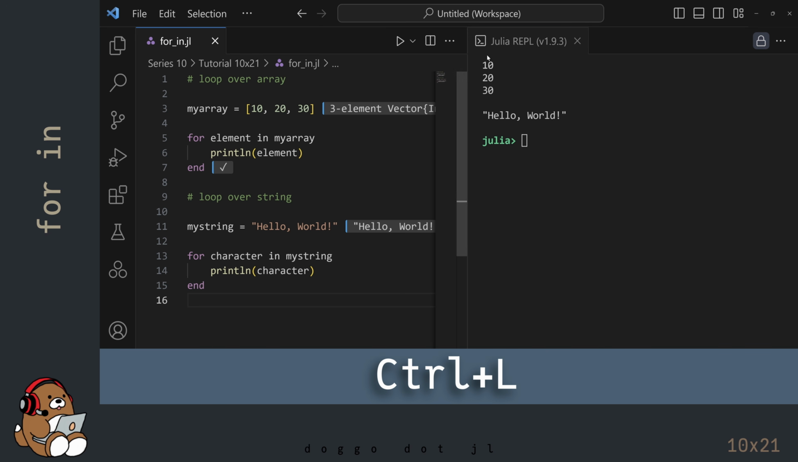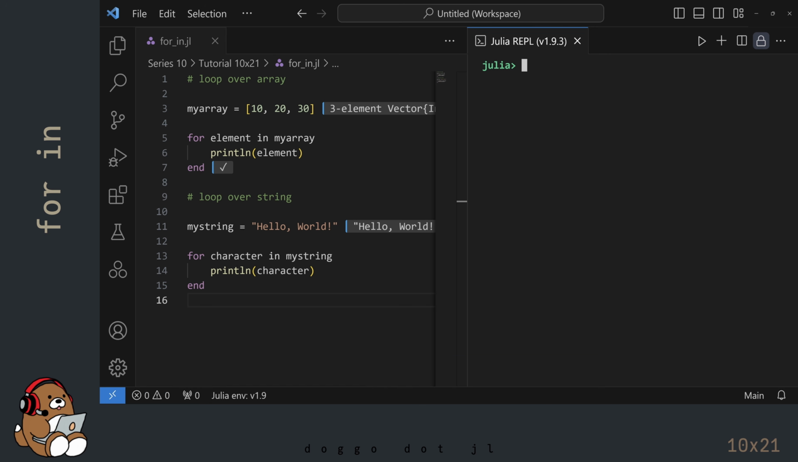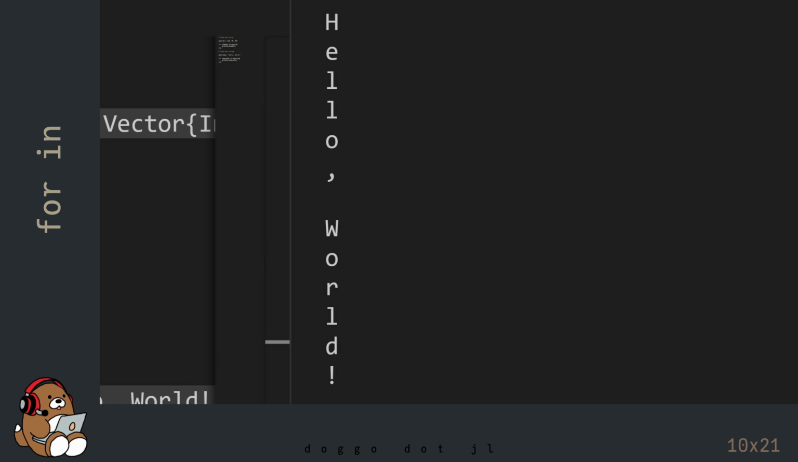Before hitting Shift-Enter, I'm going to clear my REPL window by using Ctrl-L. And then I'm going to hit Shift-Enter in the editor. In the REPL, you'll see all of the individual characters in the string displayed in a column. Pretty cool, right?